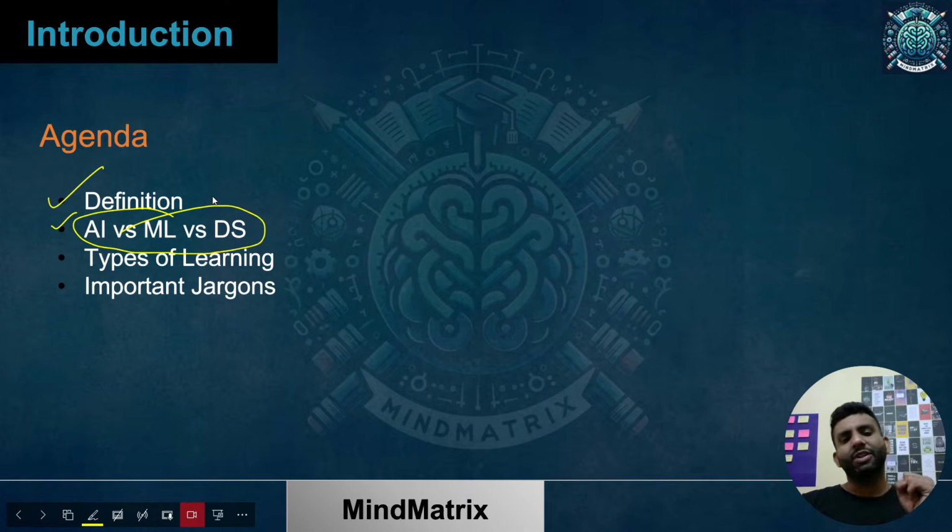And then the types of learning, as we go into ML now. I'll be talking about supervised, unsupervised, and reinforcement learning, followed by important jargons, the terms which are important here. So we'll be talking about that.